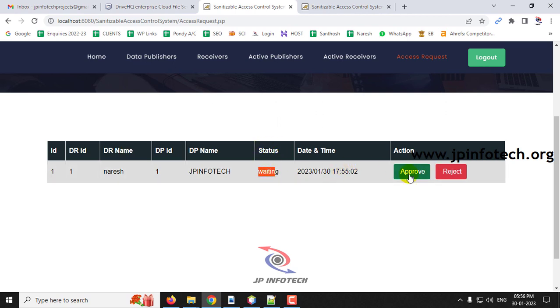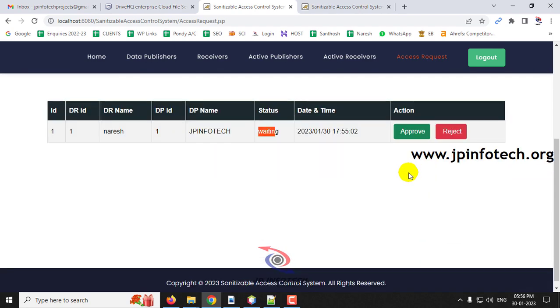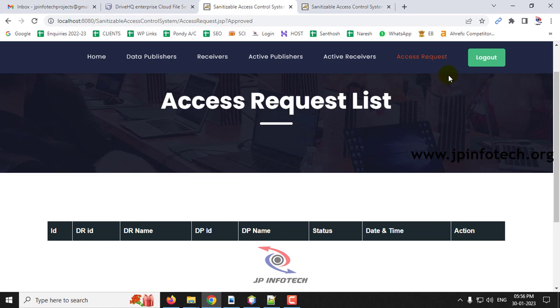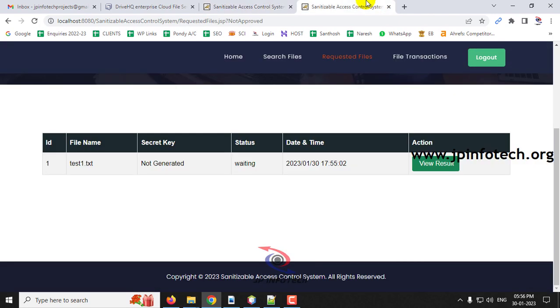So only if the authority approves it, the key will be sent, or else the key will not be sent. So let me click approve, and you can see the access has been approved now, and click OK. And now you can see the table is empty now because the action is completed. So let me log out from this part, and now let me go to the receivers part.